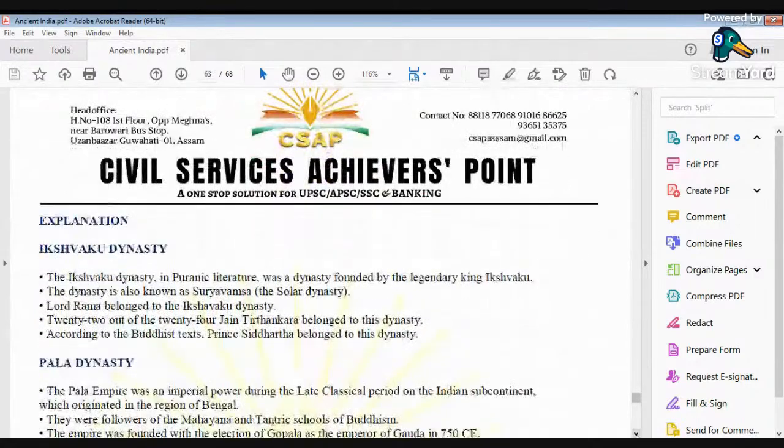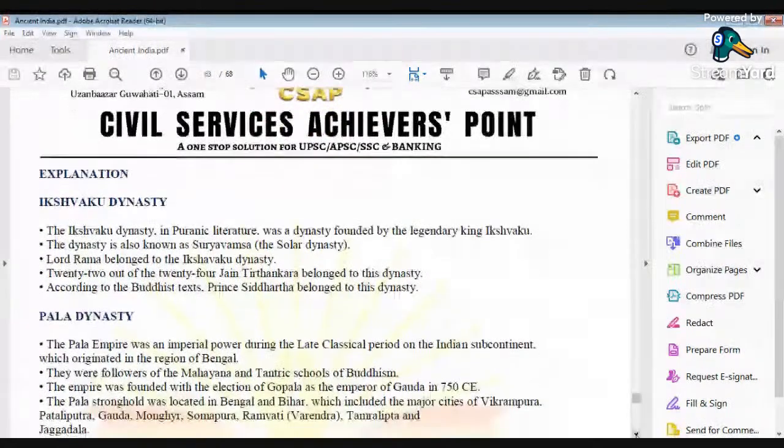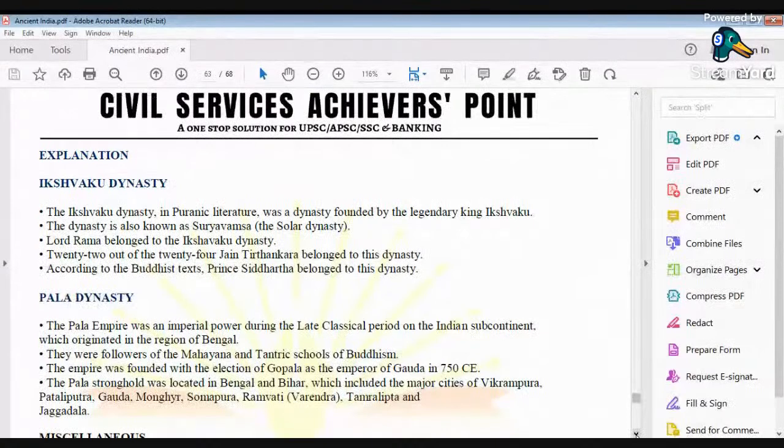Now, if we talk about the explanation, the Ikshvaku dynasty was founded by the legendary King Ikshvaku. Lord Rama belonged to the Ikshvaku dynasty, according to the Puranas. And 22 out of the 24 Tirthankaras belong to this dynasty. According to the Buddhist text, Prince Siddharth also belonged to this particular dynasty.